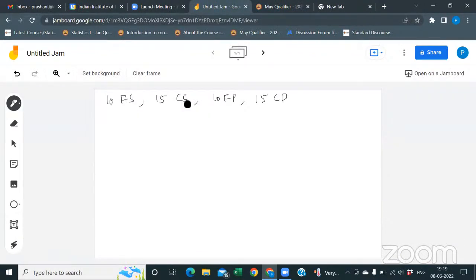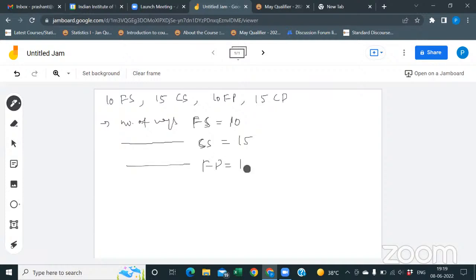Now, when he buys only one item, the number of ways to purchase a formal shirt is 10, a casual shirt is 15, a formal pant is 10, and a casual pant is 15.